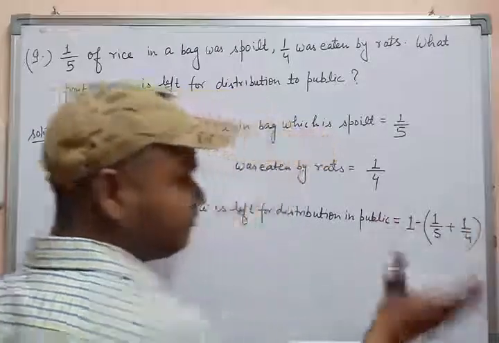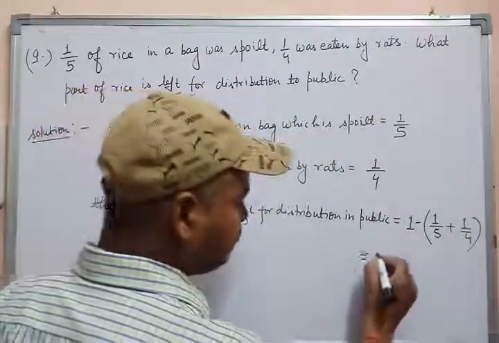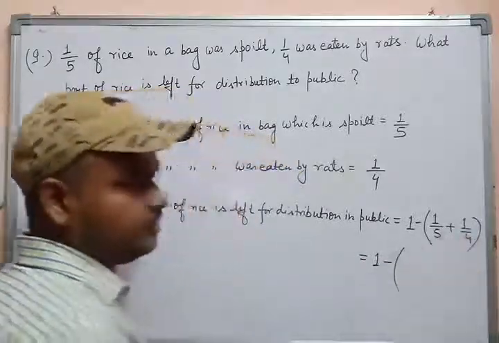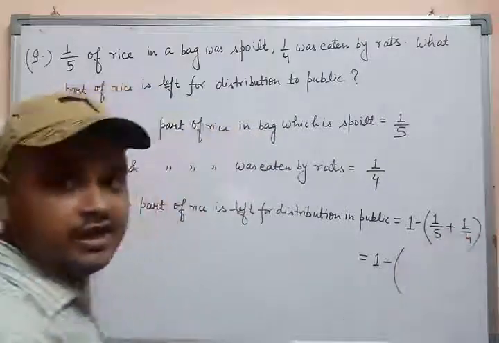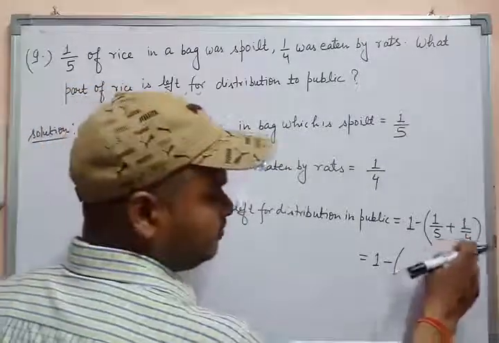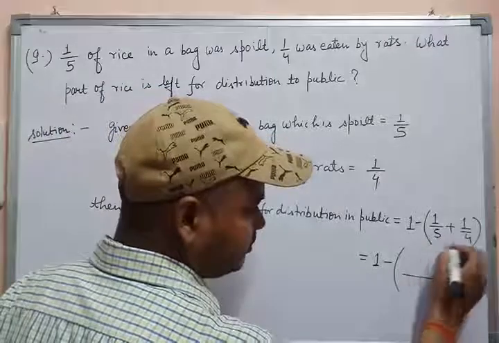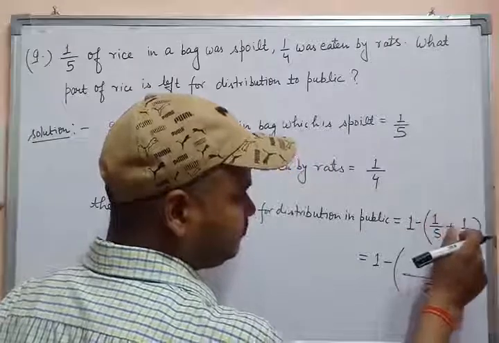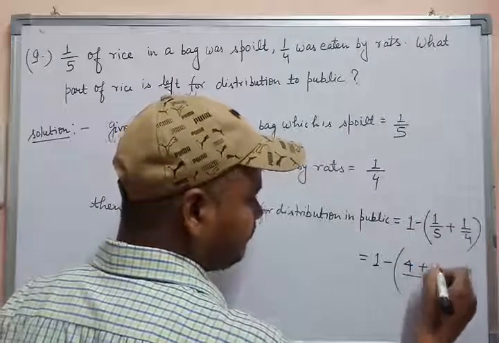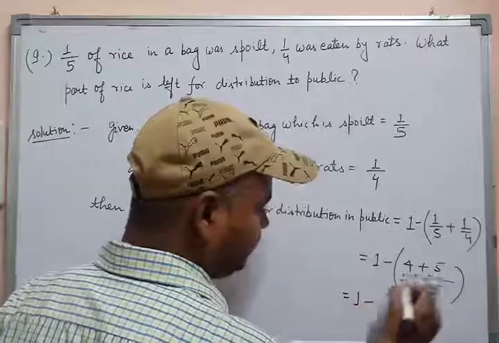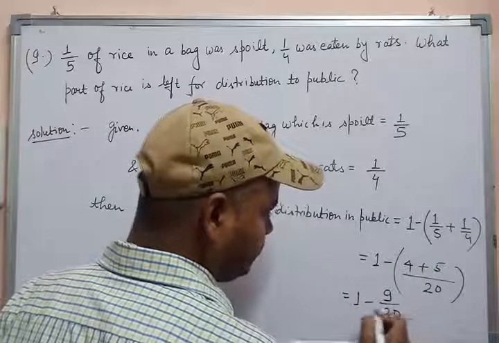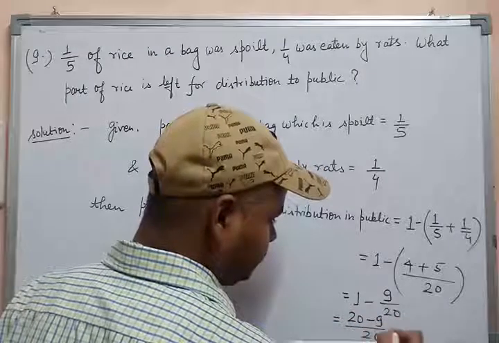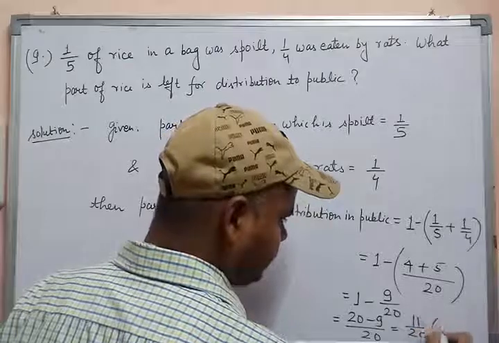Okay, so students, it is very easy. First of all, you have to solve this bracket part. Both the rational numbers are unlike rational numbers, so first of all you have to find the LCM, that is 20, and we have to cross multiply like this. 4 1s are 4 and 5 1s are 5. Then we will get 5 plus 4 is 9, and 20 1s are 20, minus 9 upon 20. Then we will get 11 upon 20.